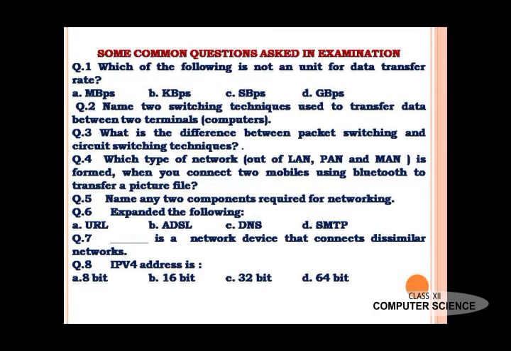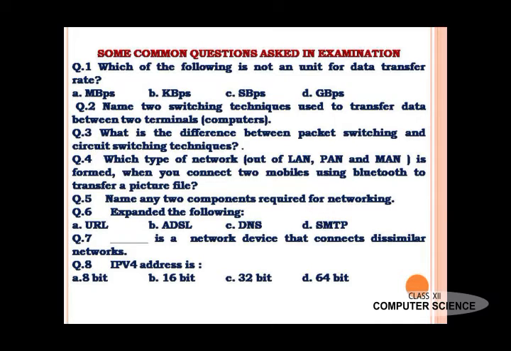Number 1, which of the following is not a unit for data transfer rate? Here 4 types of DTR are given. Number 2, name 2 switching techniques used to transfer data between 2 terminals.